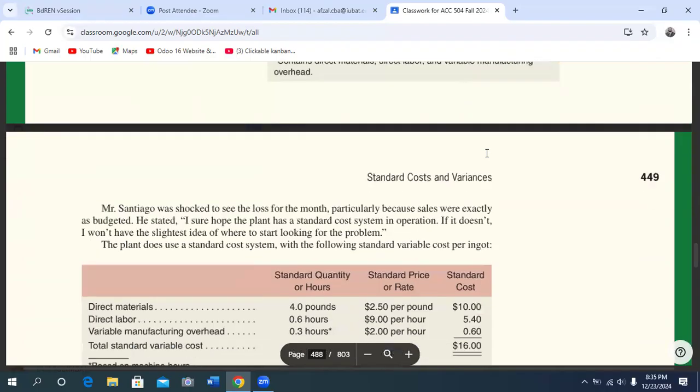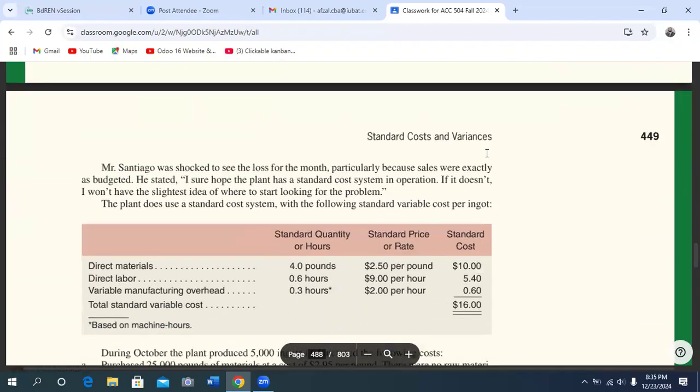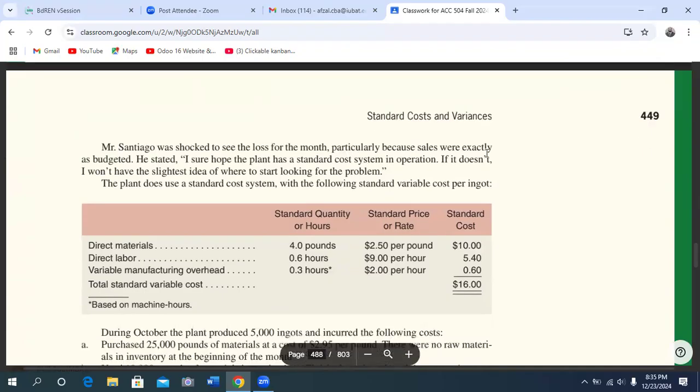He stated, I sure hope the plant has a standard cost system in operation. If it doesn't, I want to have the slightest idea of where to start looking for the problem.